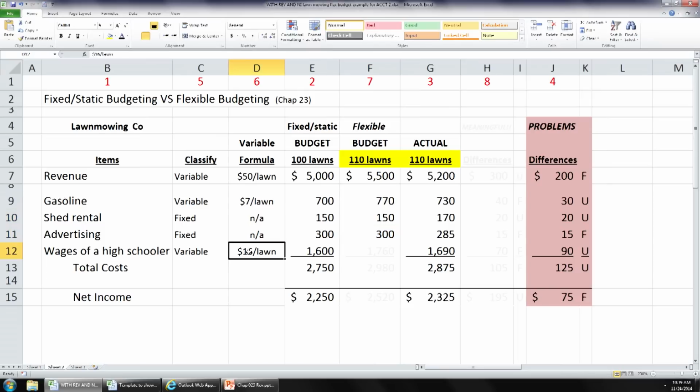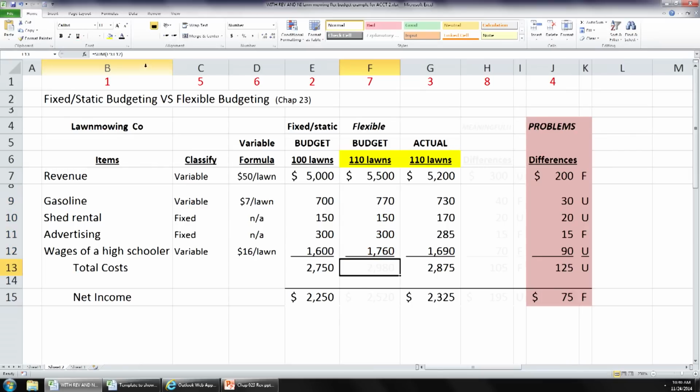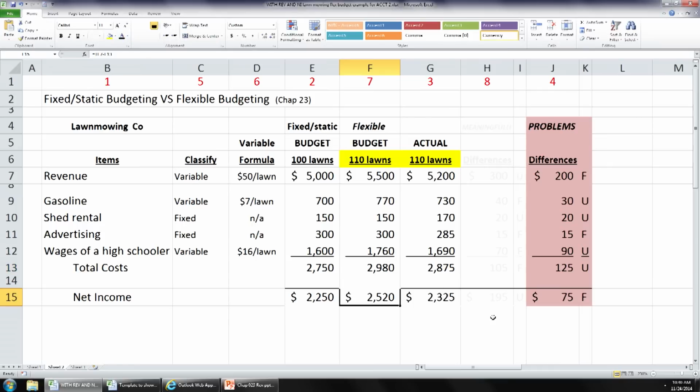If he budgeted $16 per lawn times 110 lawns, that one's a little more, can't do that in your head, but that's $1,760, isn't it? You with me? So, his total budgeted costs at the flexible budget 110 lawn level is the sum of those four numbers, which is $2,980. And his net income at the flexible budget activity level of 110 lawns would be $5,500 minus $2,980 equals $2,520.